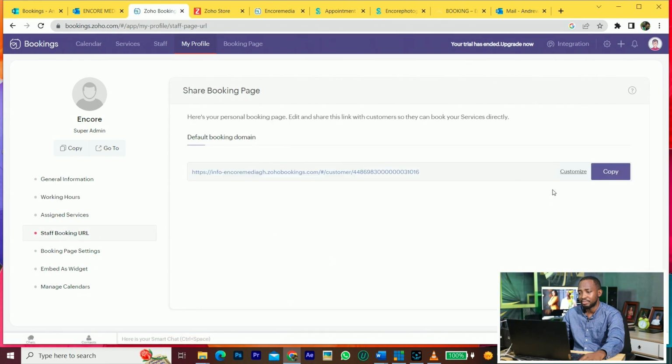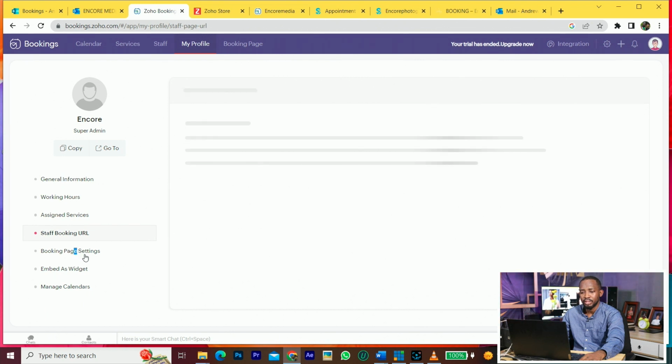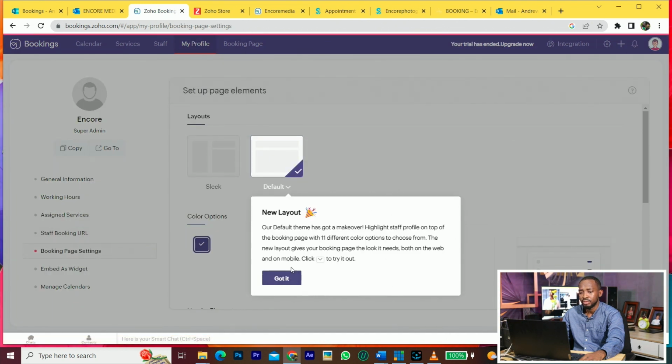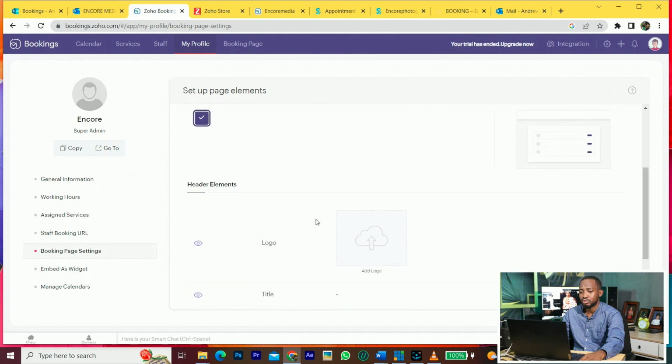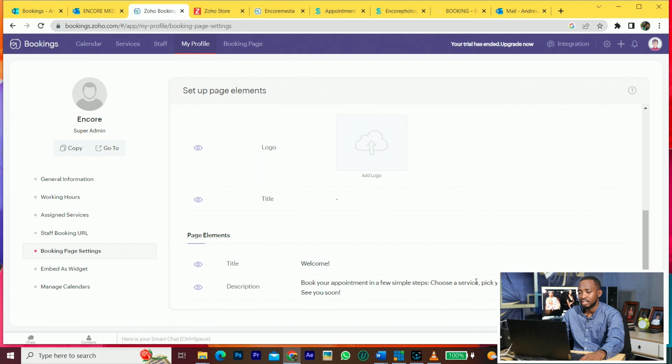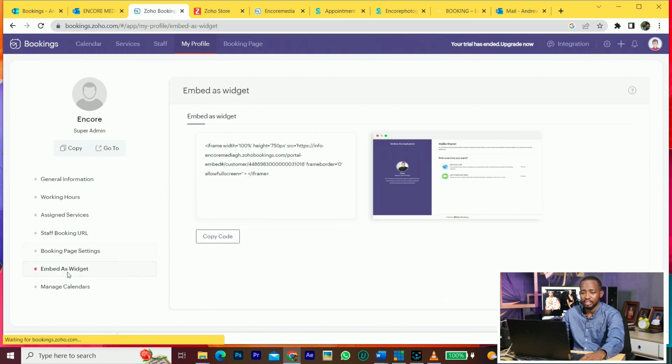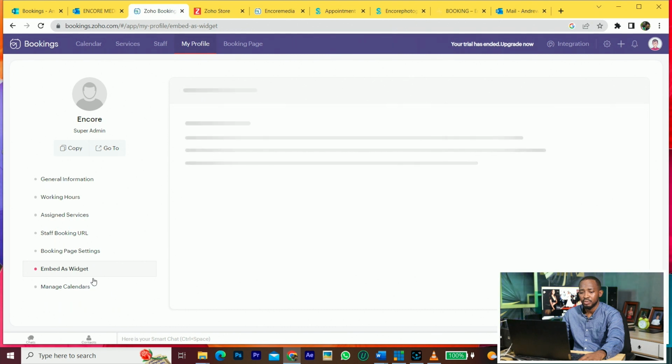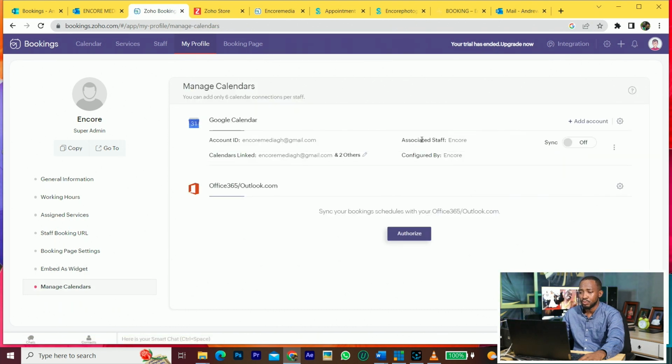So this is the staff booking URL. You can customize it, and the booking page too. This is how you can also customize with color and all of that. Where you add the logo, you can change the text that you see. Then when you want to embed on your website, you can use this. You can manage the calendar, so you can sync this calendar to Google and then Microsoft Office.